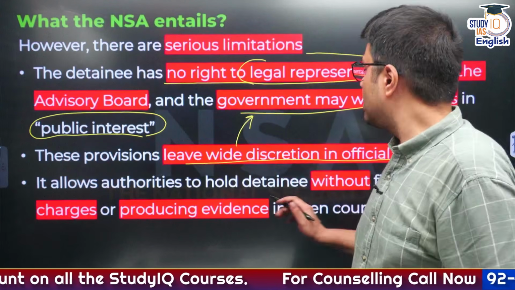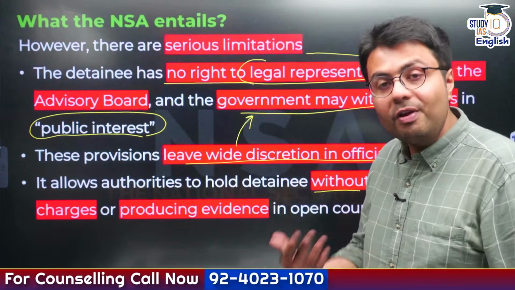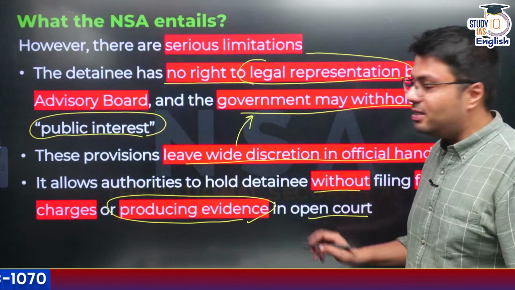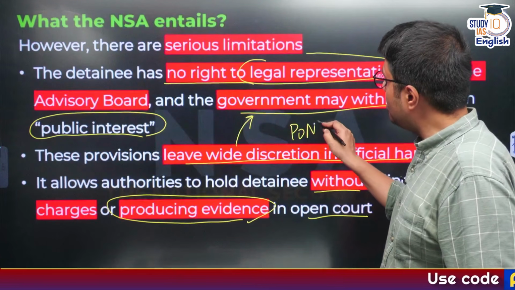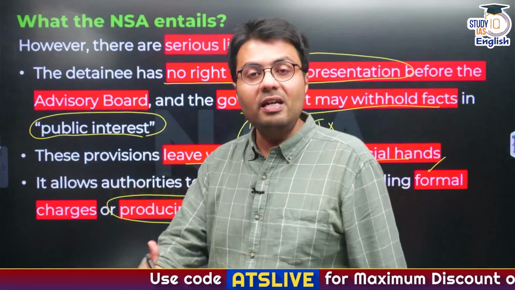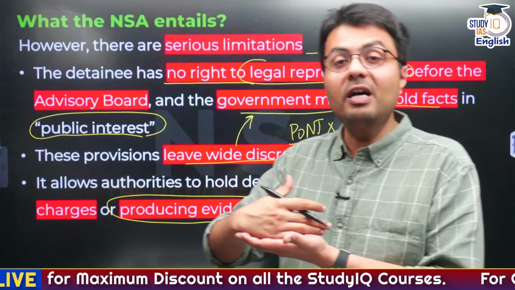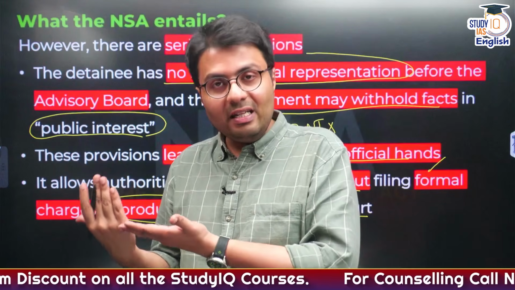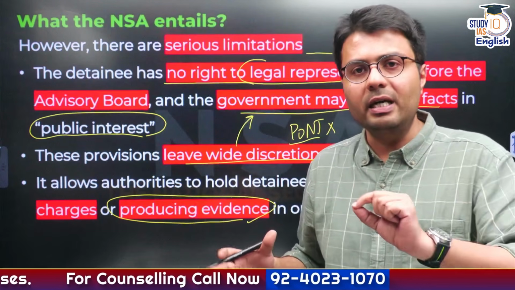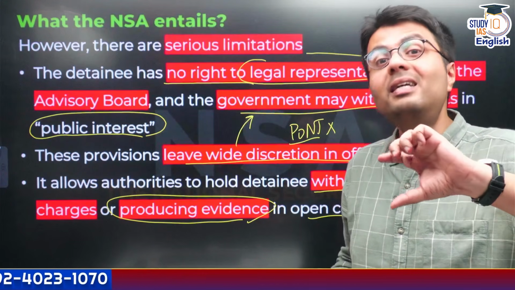Similarly, it also allows authorities to hold detainees even without filing formal charges or even without producing evidence in an open court. So does it mean that the principles of natural justice are followed here? Maybe not in every circumstance. So this is the challenge associated with preventive detention. Yes, there are certain conditions under which the government can preventively detain some individual, but the kind of judicial recourse available to them is limited, and sometimes it can be prone to misuse. Not that it is misused every time, but it can be misused.